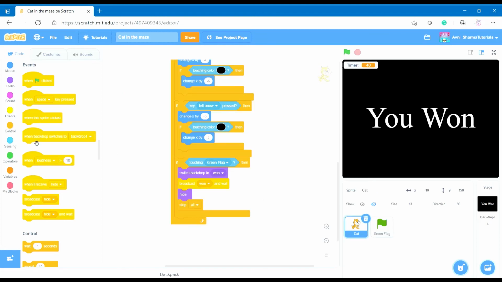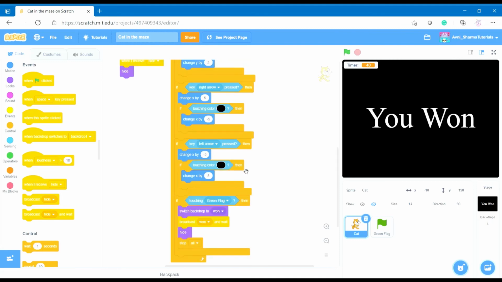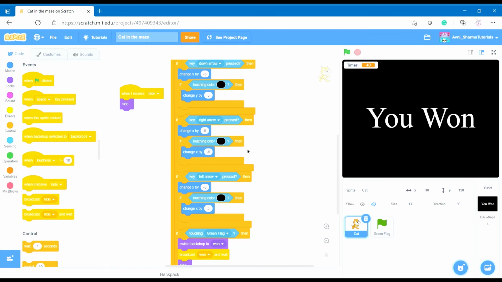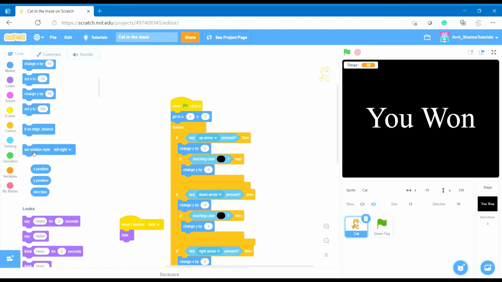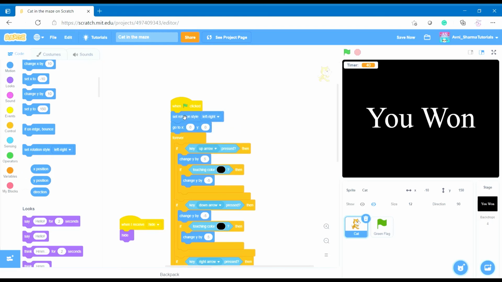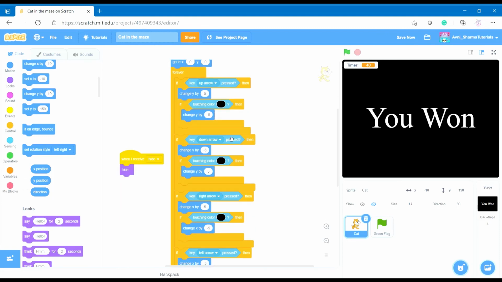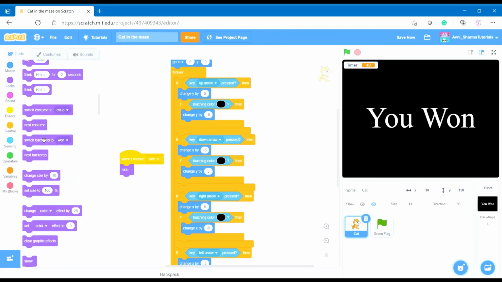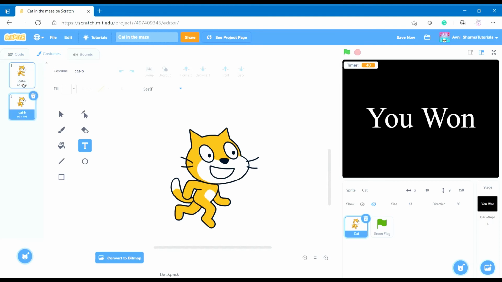Just follow my lead. Now when you want it to face the left side, point in direction 90 is looking in the right side. Point in direction minus 90 is left side. So let's go to motion and get this block and put it at the very top: set rotation style left to right. So if up arrow key pressed, we can do next costume, because there are always 2 costumes of a cat like this, look.